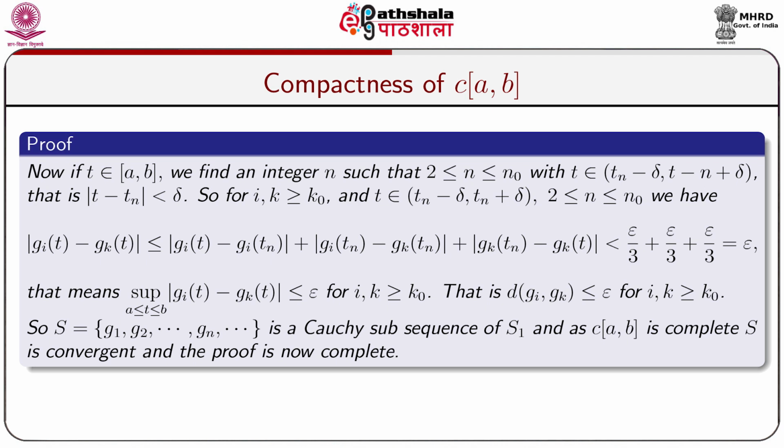Thus, we see that |g_i(t) − g_k(t)| is strictly less than epsilon.